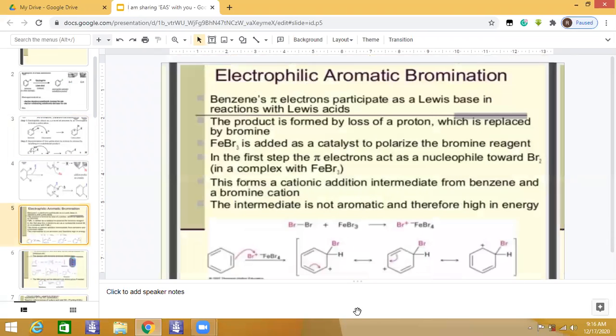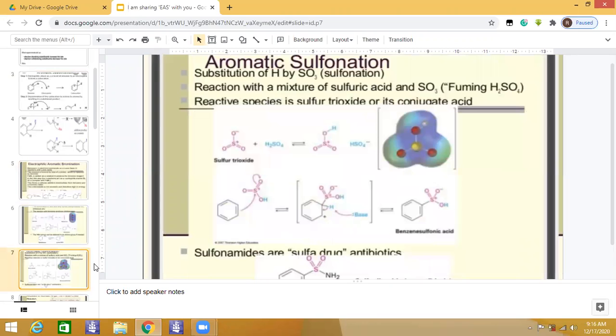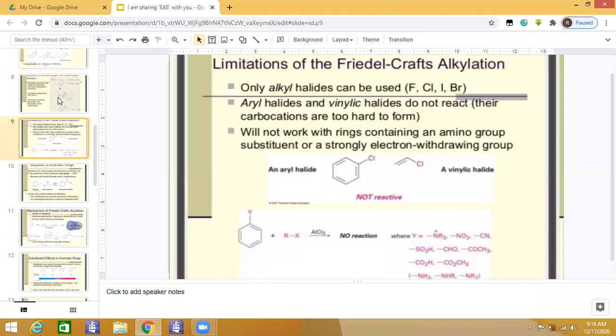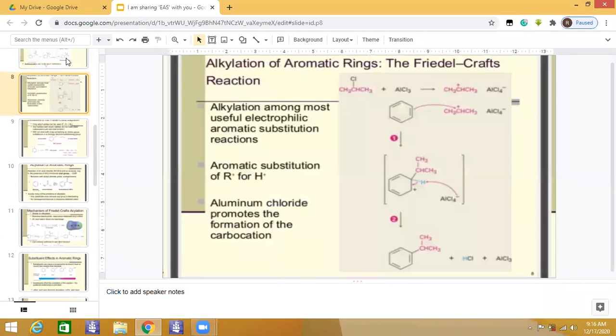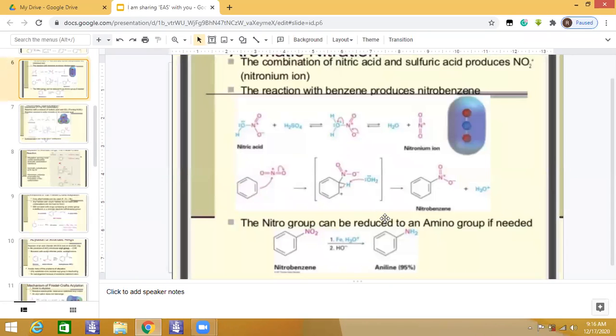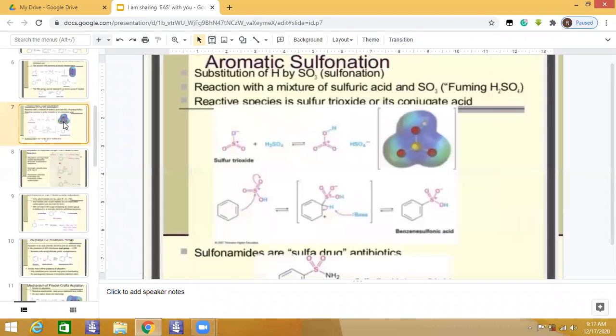Bromination, in the case of bromonium you may draw it or you may write it as it is, as in this case. Okay, so nitrobenzene is going to be formed. There is a further reaction if you wish to convert this nitro group to an amino group. So the aniline is going to be formed if you reduce it. So here the final product is your nitrobenzene. Now let us discuss sulfonation of benzene.